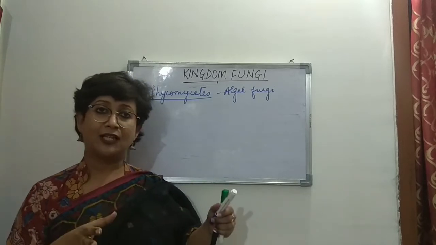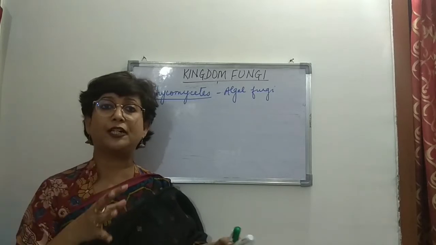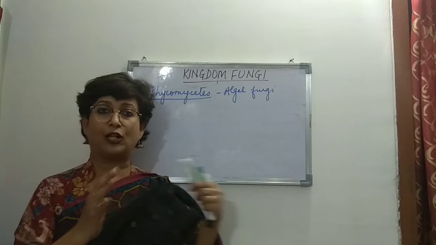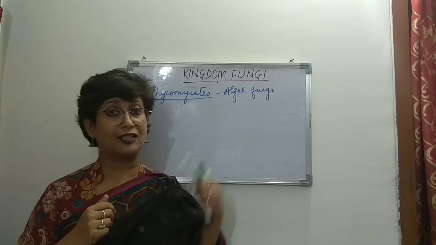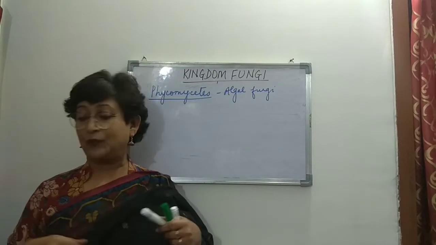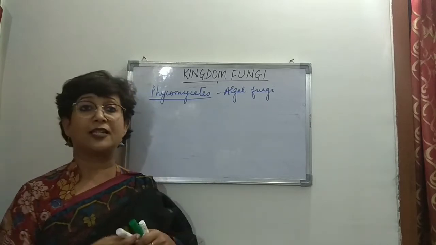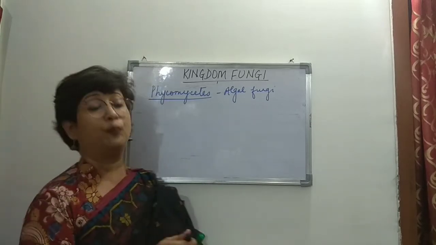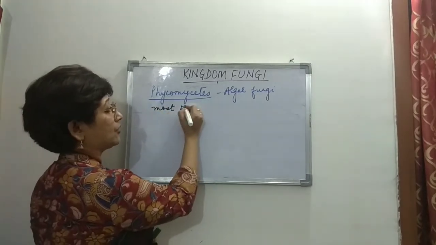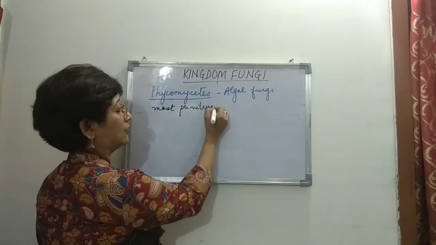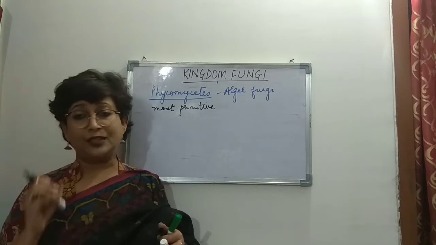Thallus-like. What is a thallus? Without any differentiation in the body. That means the body is not differentiated into leaves, roots, etc. So a non-differentiated body is known as the thallus, and this is how it resembles the algae, and that is why it is known as algal fungi. Now this Phycomycetes is the most primitive group of fungi, right? So it is the most primitive group of fungi, and it resembles the algae.